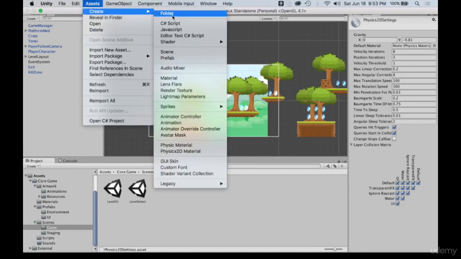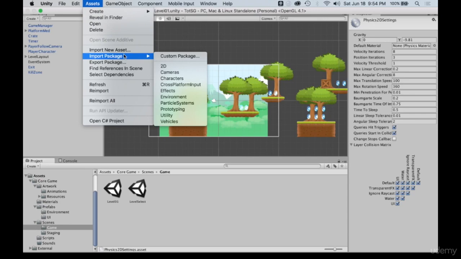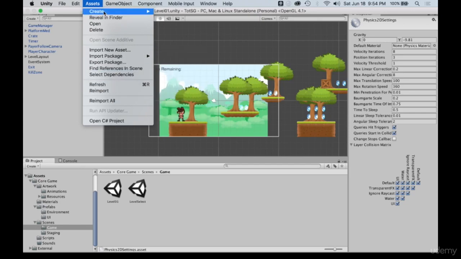So you can see I can create more folders, C# scripts, JavaScripts, scenes, prefabs, materials, animations, sprites, physics objects, GUI skins, all sorts of things. And with the currently selected object, I can reveal it in the Finder or in the File Explorer, depending on what platform you're on. I can also import one of the default packages if I want to bring in, say, the standard 2D assets. And that's all the important stuff. Just know that the assets folder relates to the